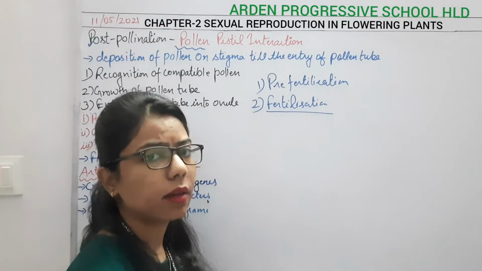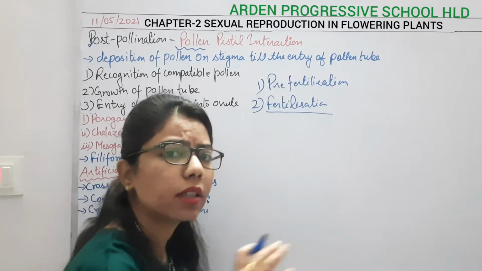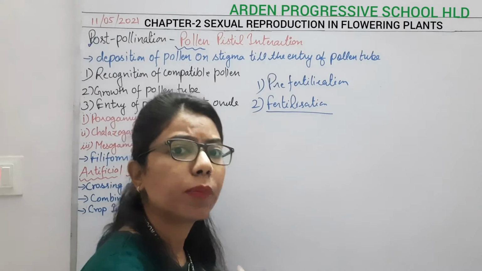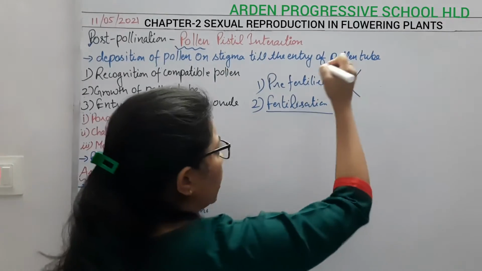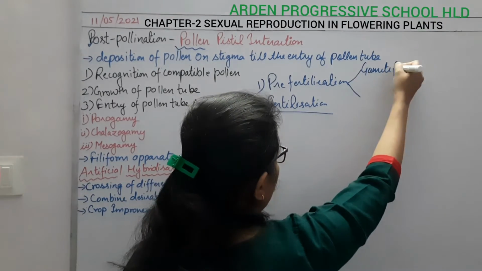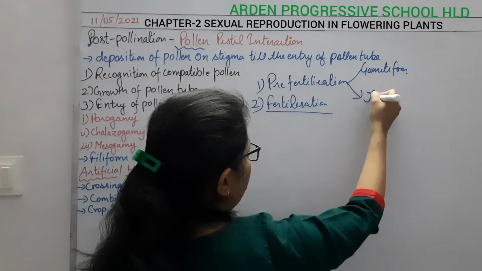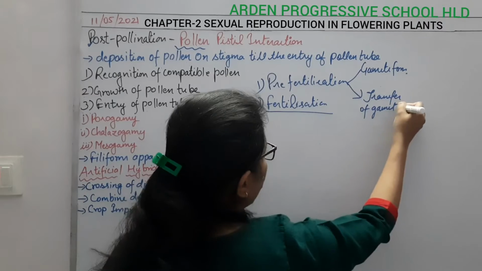There is again some process, because the pollen grain will reach the female flower, but there are some more processes that will happen. In the pre-fertilization event we formed the gametes and we did the transfer of gametes.